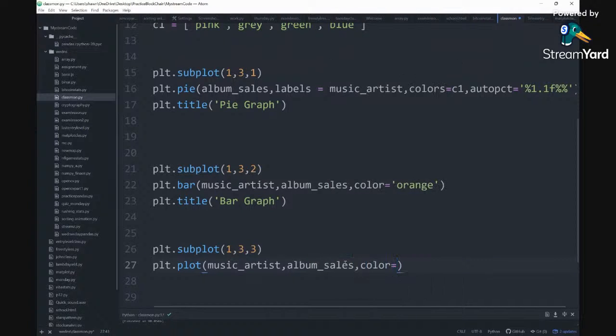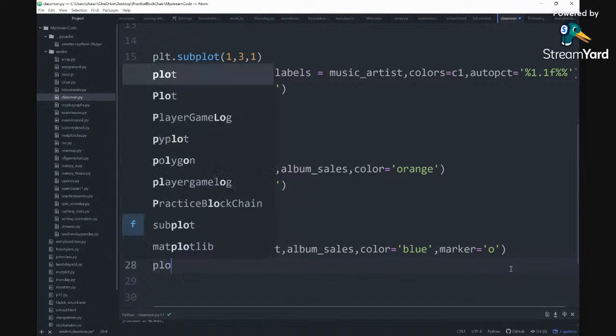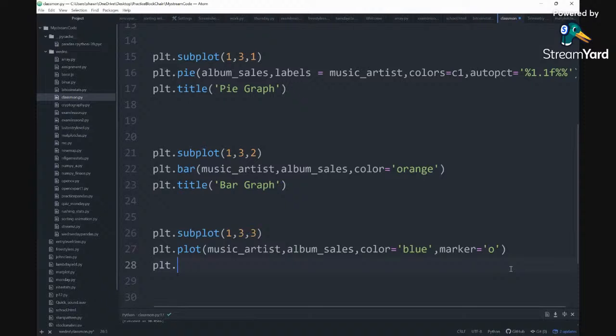Let's make this one a cool blue color, and we'll add a marker to it. The marker will equal a circle. Then we'll do plt.title, and this will be a line graph.